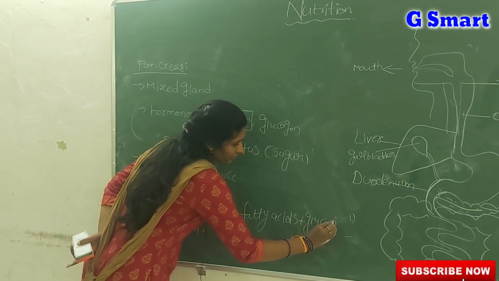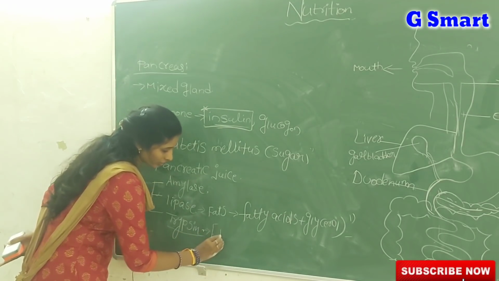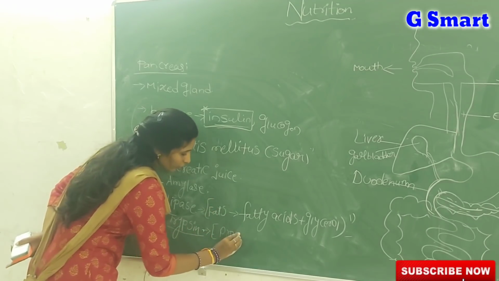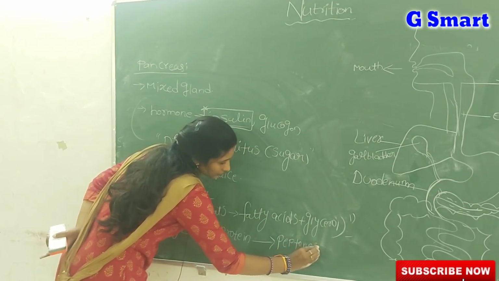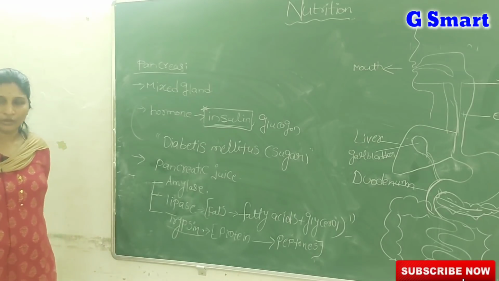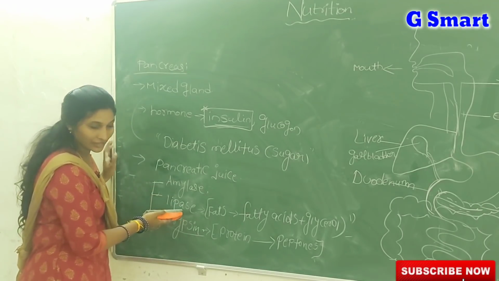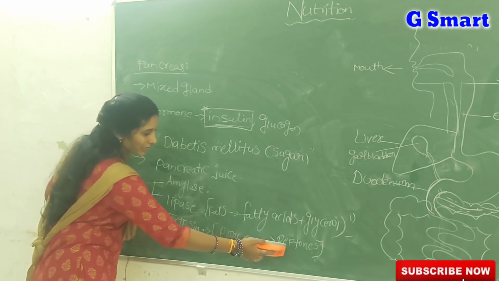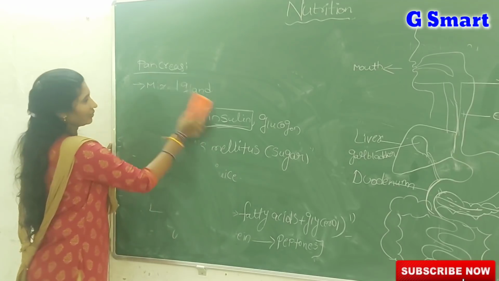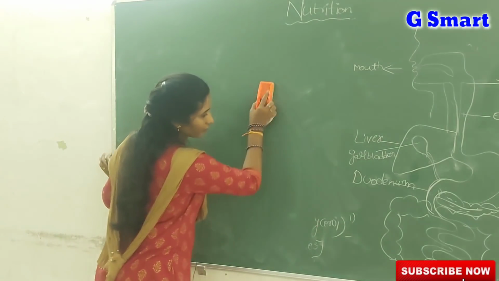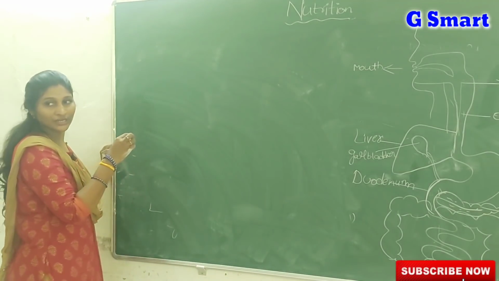And trypsin, it is also an enzyme, acts on proteins and converts them into peptones. So pancreatic juice contains 3 types of enzymes: amylase, lipase, trypsin. Trypsin acts on proteins and converts them into peptones. Lipase acts on fats and converts them into fatty acids plus glycerol. Amylase acts on carbohydrates. So which gland do we call a mixed gland?